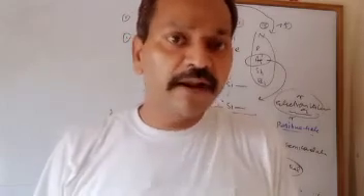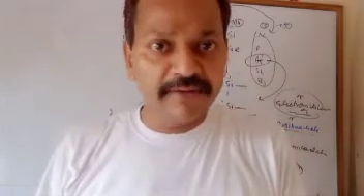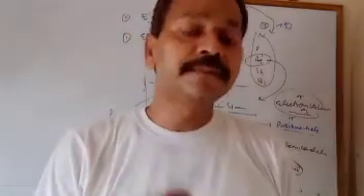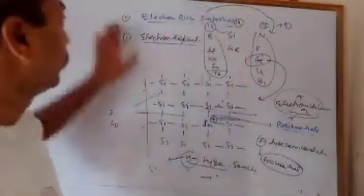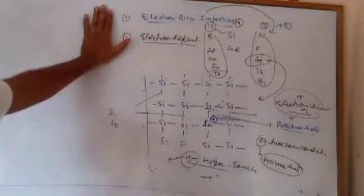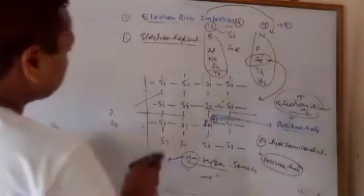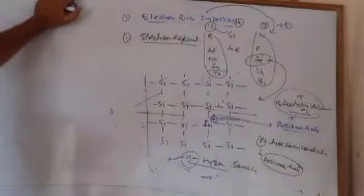N stands for electron, and this electron is responsible for semiconducting behavior. Similarly, P stands for positive hole, and this positive hole is responsible for semiconducting behavior. All right. So today we have covered conduction of electricity in semiconductors.